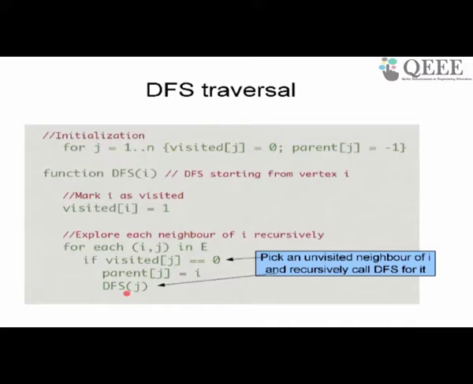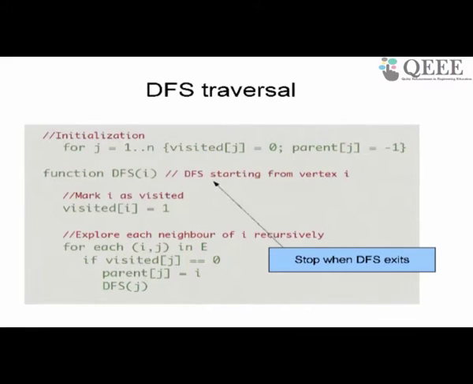When DFS enters with node j as argument, first thing it will do is mark j as visited, and then it will check all the neighbors of j. It will find a neighbor which is not visited, and call DFS with that node as an argument, DFS k. So like that it will keep calling recursively, and it will exit this recursive call when it cannot find any neighbors which have not been visited. When all the neighbors are visited, the DFS call will terminate and return. When it returns, it pops the stack. In some sense, it returns back to the previous call, and there it will look for the next neighbor.